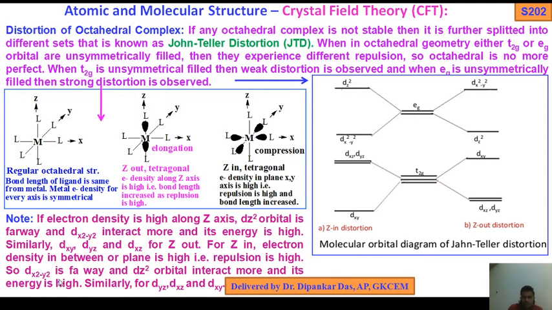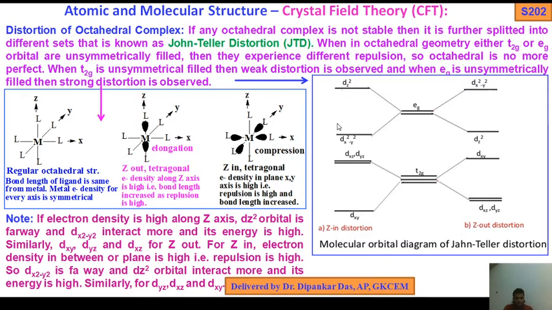Again I tell you what will happen. Distortion of octahedral complex: if any octahedral complex is not stable, then it is further split into different sets, known as Jahn-Teller distortion. When in octahedral geometry either t2g or eg orbitals are unsymmetrically filled, then they experience different repulsions. So the octahedral is no more perfect. When t2g is unsymmetrically filled, then weak distortion is observed, and when eg is unsymmetrically filled, then strong distortion is observed.